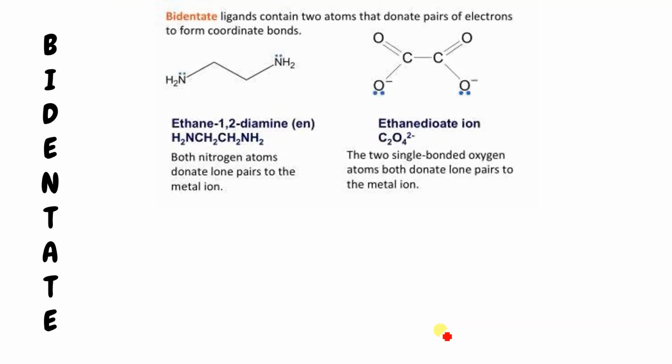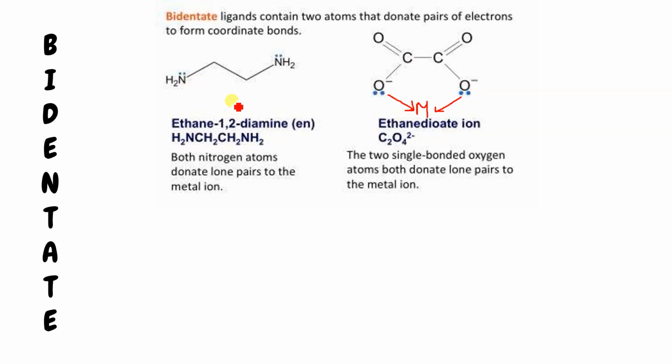So here is the example. Bidentate ligands contain two atoms that donate a pair of electrons to form a coordinate bond. So this is ethylene diamine, the abbreviation is EN, and the structural formula is like this. Yes, this is oxalato ion C2O4 minus 2, which will have minus 2 charge, and with both oxygens it attaches. Like if the metal is over here, how does it form a bond? Like this. It will attach with this, and here it is, isn't it? So like this, it will form a ring-like structure. So that's why it is also called a chelating ligand.